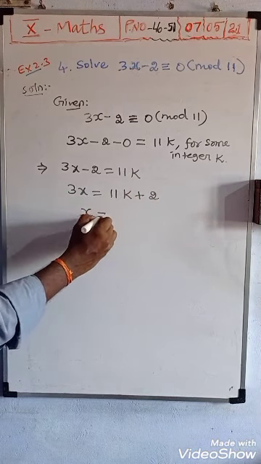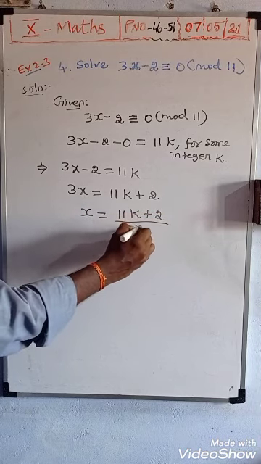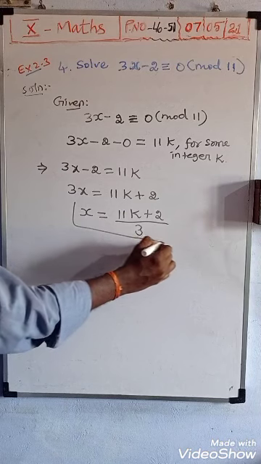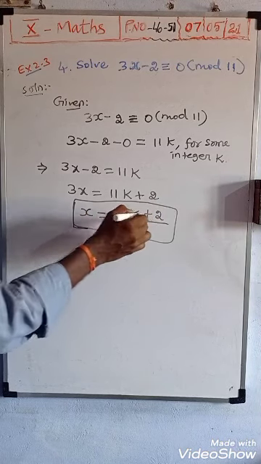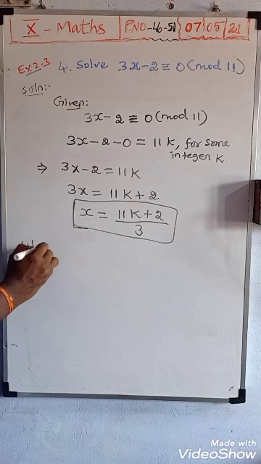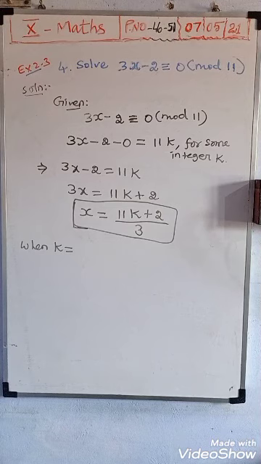Now you need the value of x, which means 11k plus 2 divided by 3, so we get the value of x. Now to get the value of x, you want to substitute k.